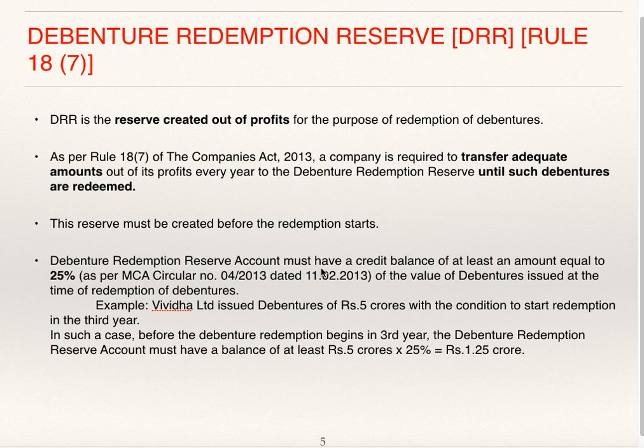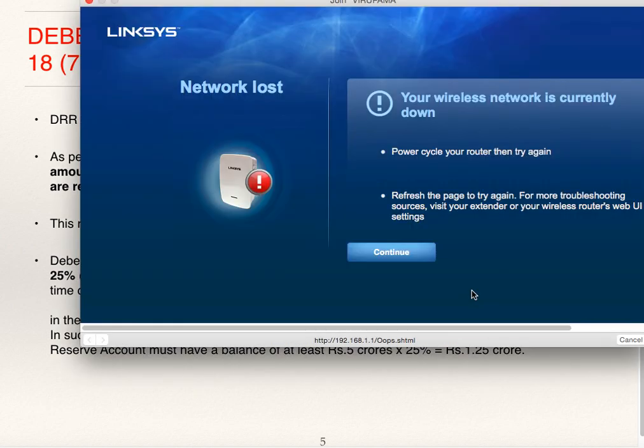Debenture redemption reserve account must have a credit balance of at least an amount equal to 25% as per MCA circular of the value of debentures issued at the time of redemption of debentures. So at the time of redemption of debentures, DRR should have at least 25% of the balance of issue.